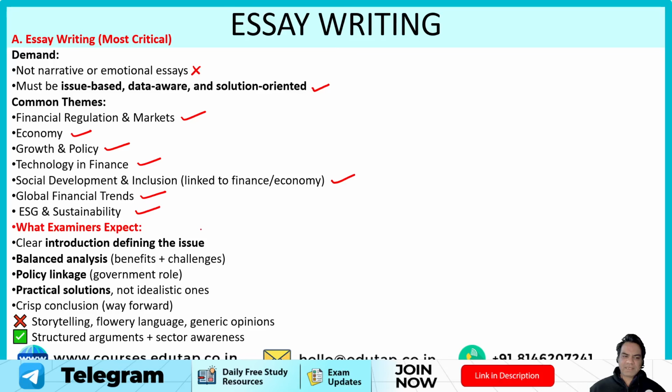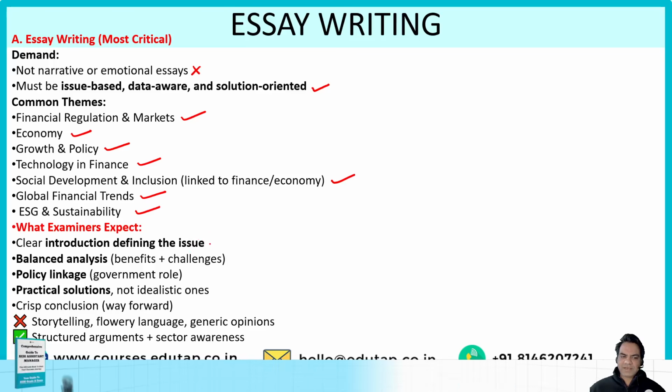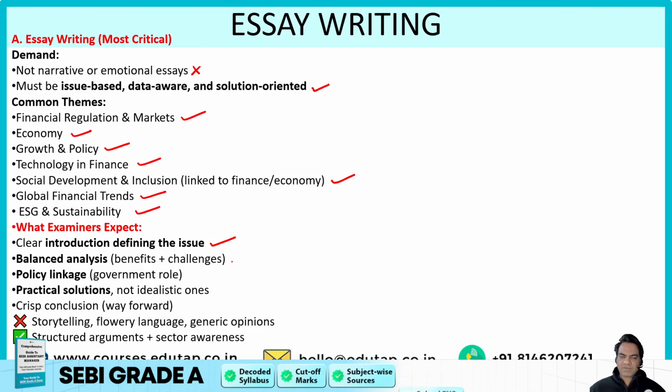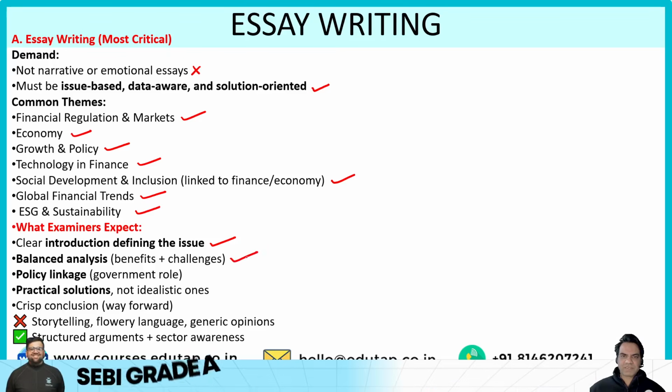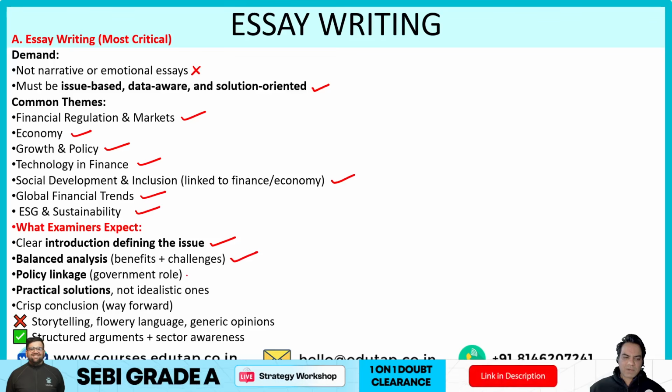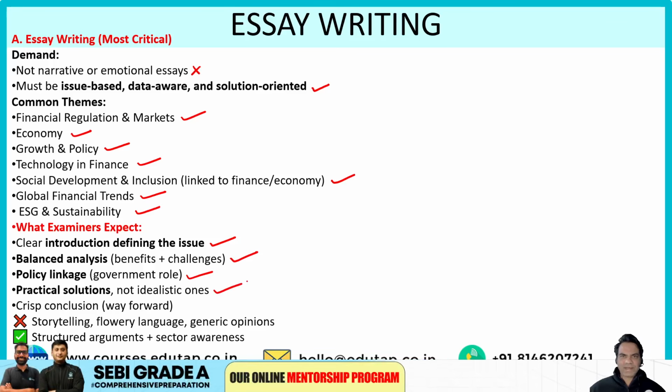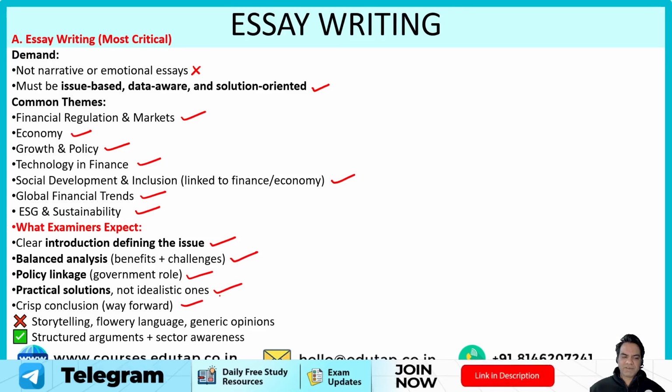Now, what do examiners expect from your answers? A clear introduction defining the issue. What is the issue and how do you define it? It should be clear with the help of some background information. A balanced analysis of the topic where you discuss both benefits and challenges. Policy linkages. What is the role of the government in this? What schemes have been launched by the government? What are the practical solutions? Not idealistic ones, but practical, viable solutions to those challenges. And then a crisp conclusion by giving a way forward. So this is what your essay should look like.